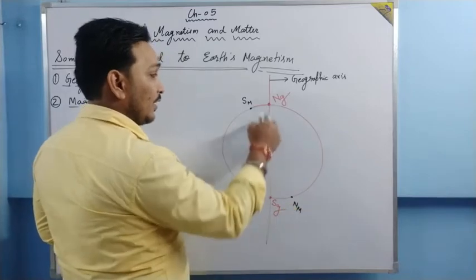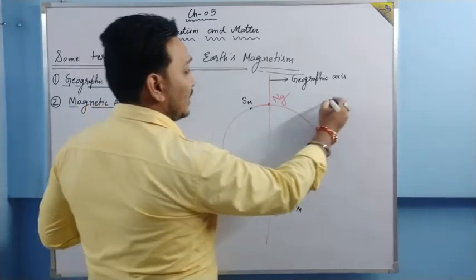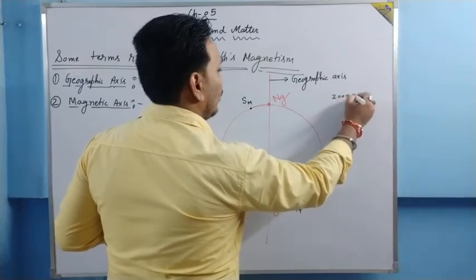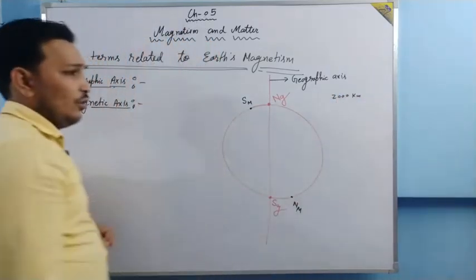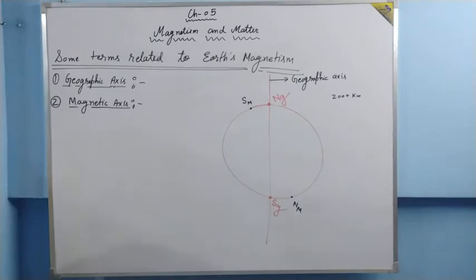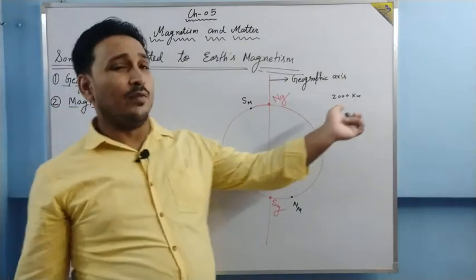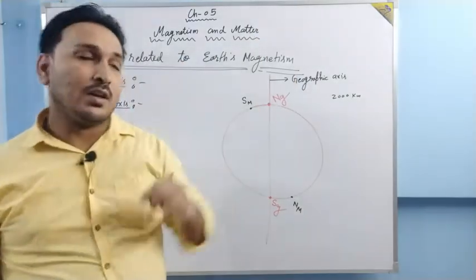The distance between these two poles is about 2000 kilometers. But as I have told you, this variation takes place, though it takes place over a very long period of time.